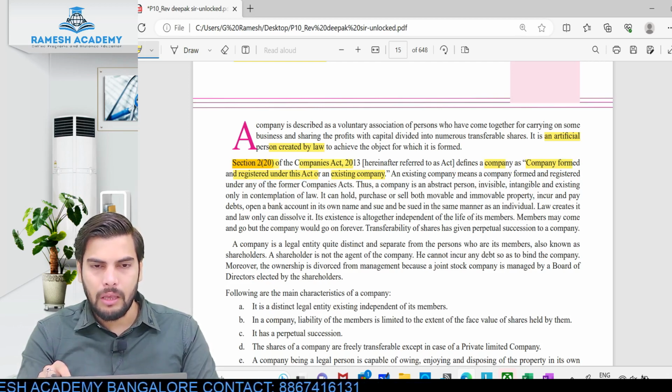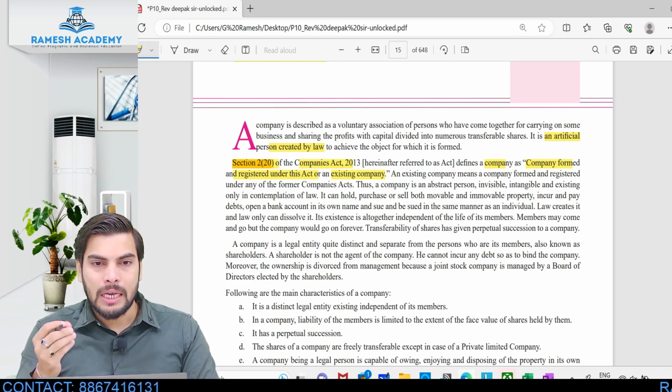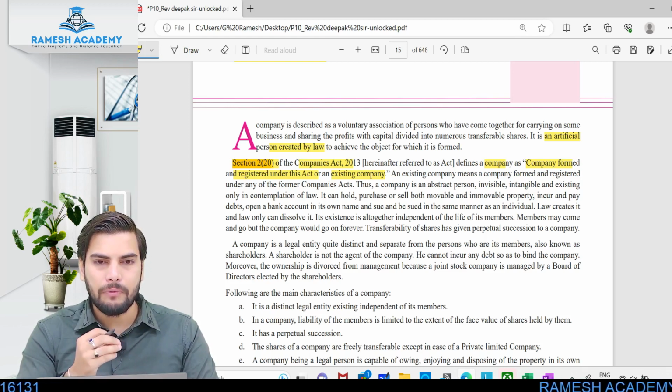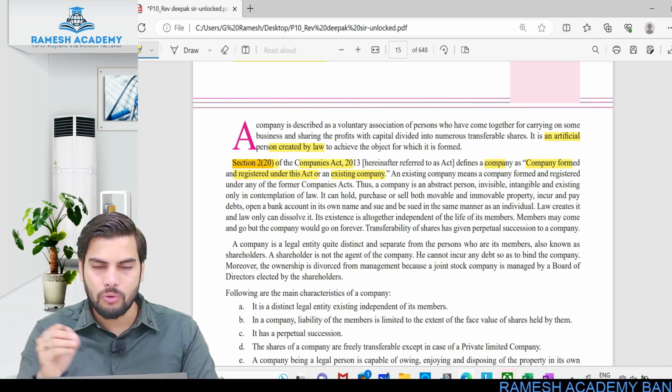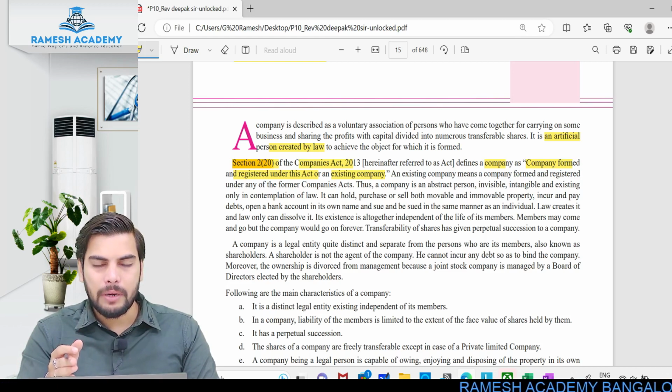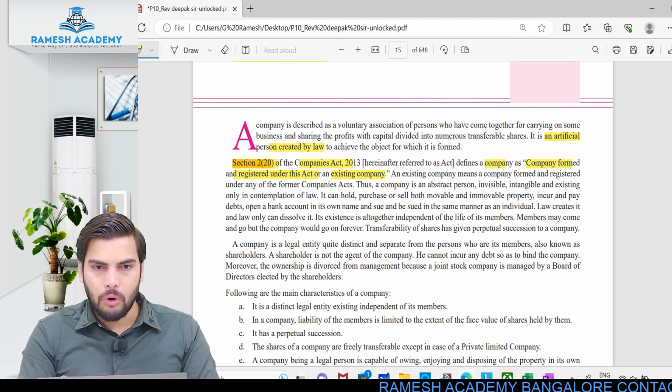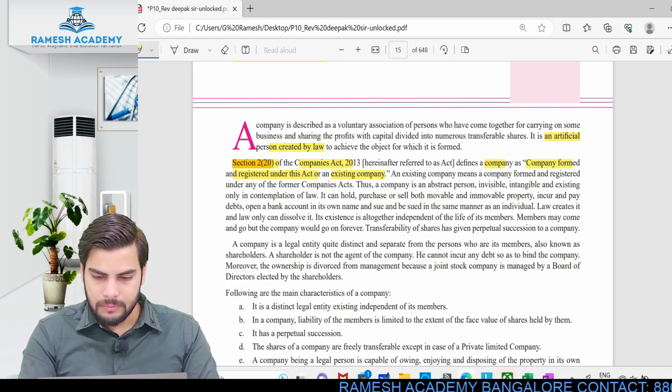No. Okay, so you guys would have heard this particular term, right? Members may come or members may go, but company will stay forever. Clear? So what they are trying to convey is that there might be changes in the ownership, that is, the shareholders might change or even the board of directors might change, but the company will continue its operation throughout. The existence of the company is not dependent upon the members, nor upon the board of directors. Clear?